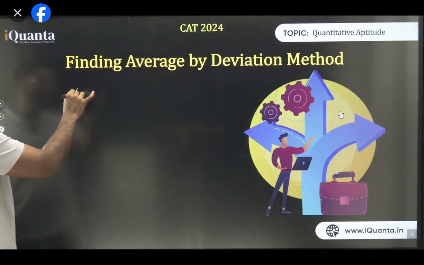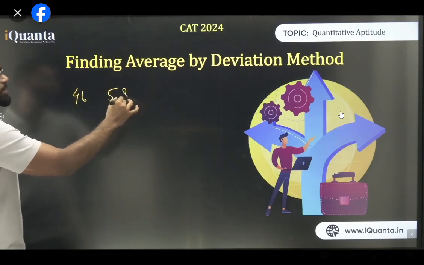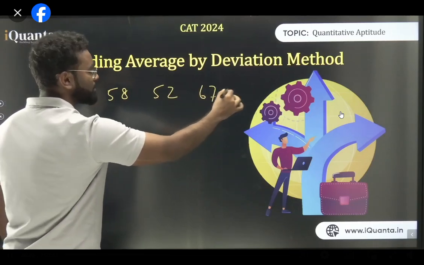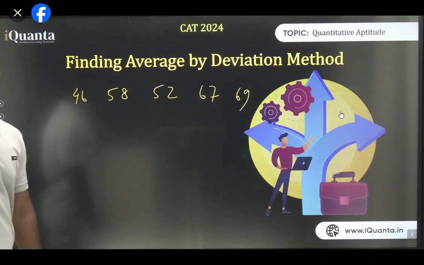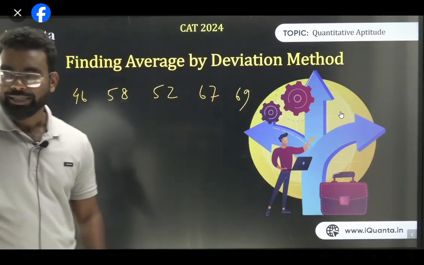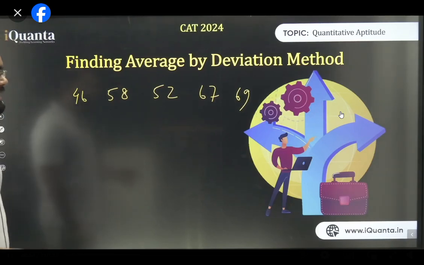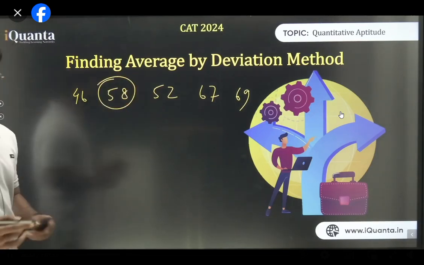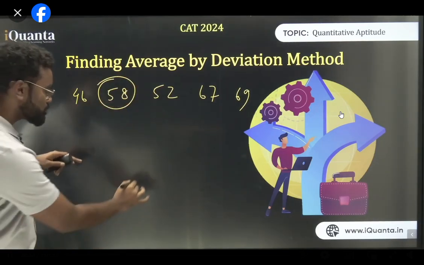Let's take another example like 46, 58, 52, 67, 69. These are the 5 values, and I need to find the average. So take any value as a mid. Take 58 as the mid value, right? I will find the average based on 58. So write down 58 here.